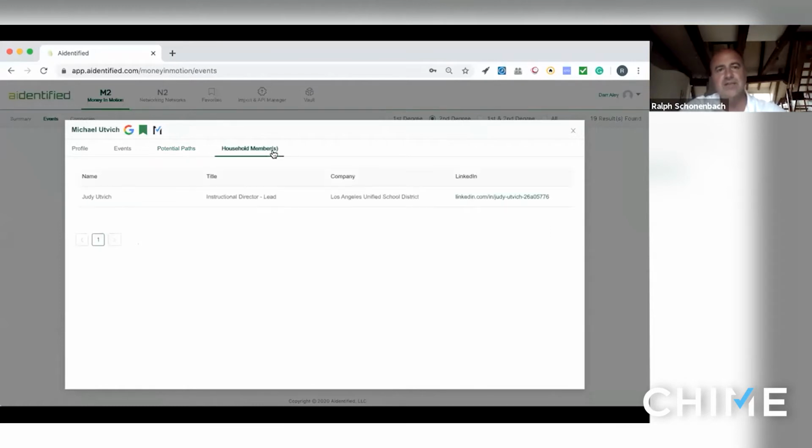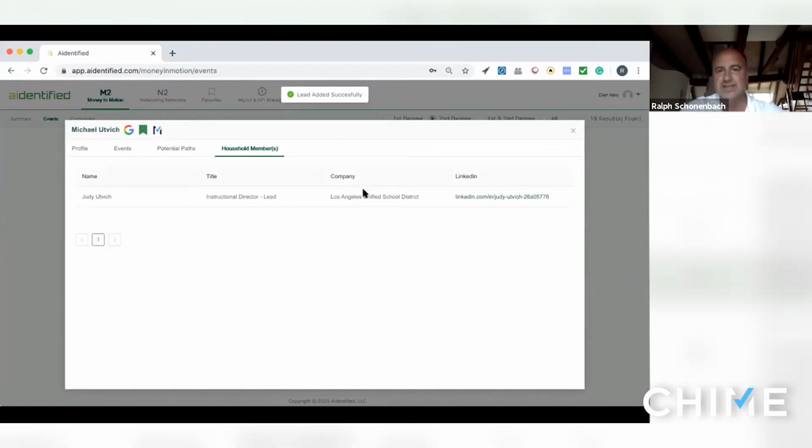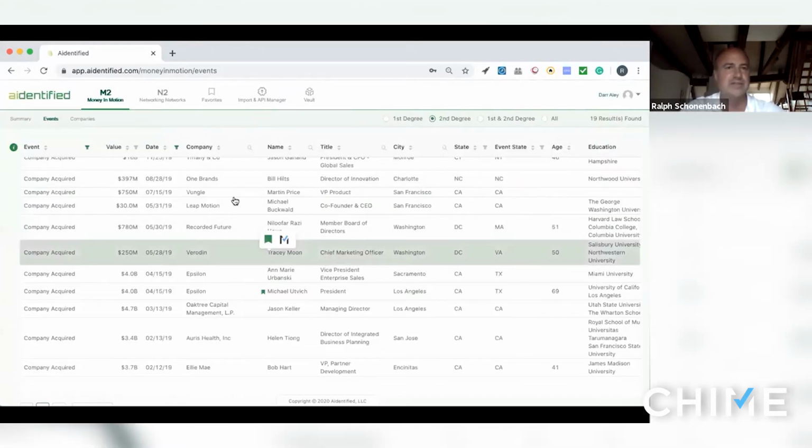And we also map household members to those events as well. So you get a complete view of not only the executive that benefited from the transaction, but also other people that are in that household. So I think that's really helpful. Then you have here the Chime logo. When you click on that, that will immediately transfer that lead into the application. So now that's already in Chime, and then you can manage it through there. So it's really easy to move these leads over to the application.